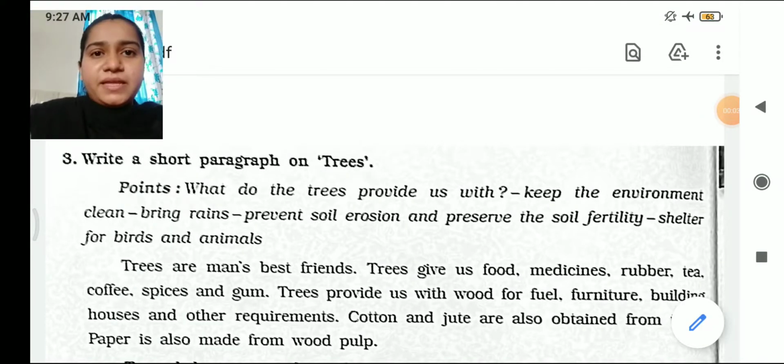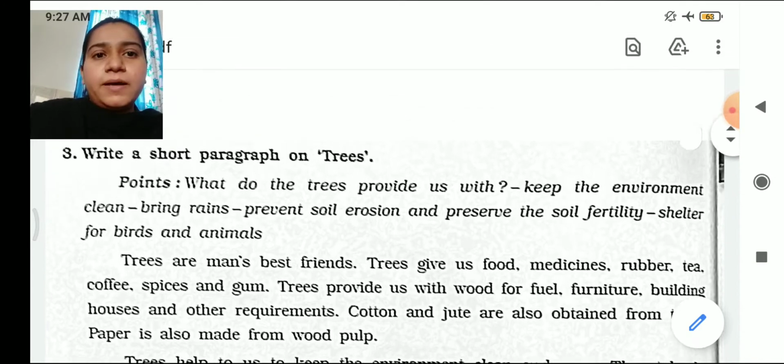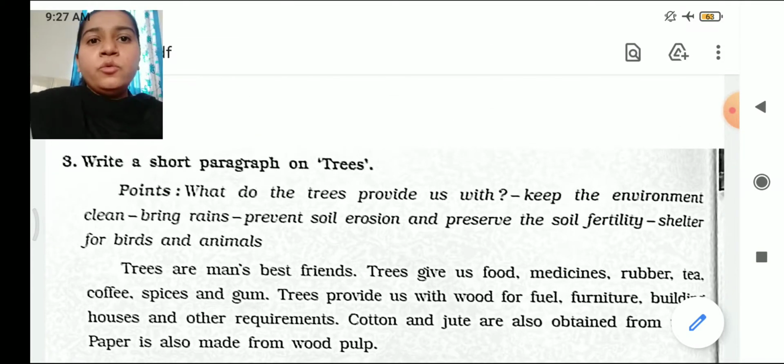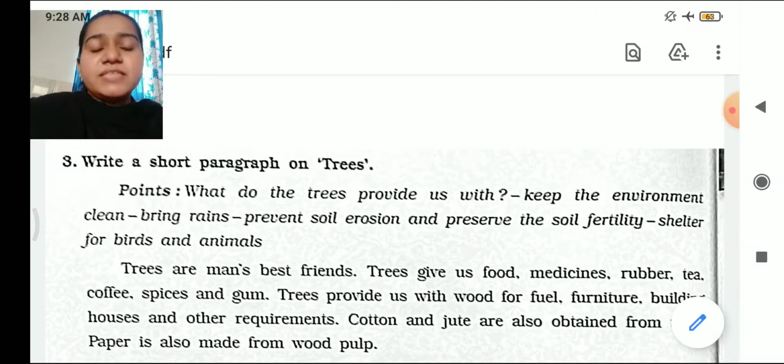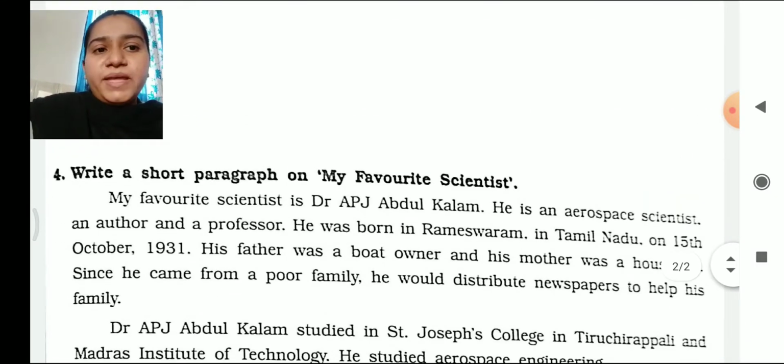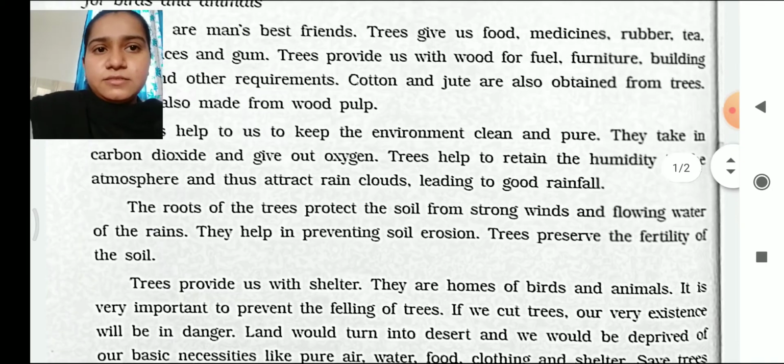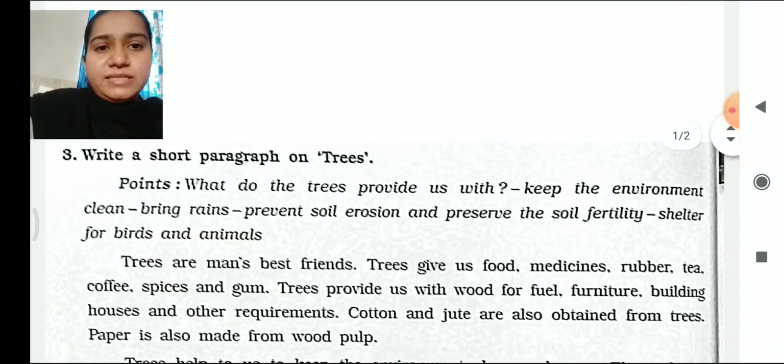Today, I, Richa Parekh from St. Thomas High School Mahua, am here to further continue with the subject of English for the students of class 5th. My dear students, today we are going to revise how to write a short paragraph. We are going to study the short paragraph on trees and the short paragraph on my favorite scientist. So let's start with the trees.